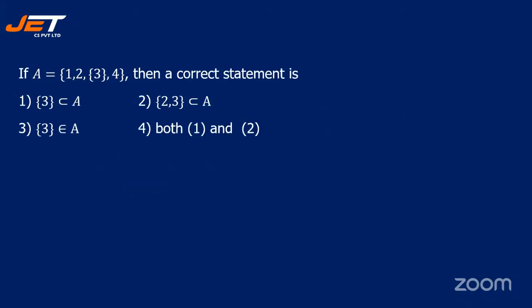Let's see the next question. If A is equal to {1, 2, 3, 4}, then a correct statement is dash. Option 1, {3} is a subset of A. Option 2, {2, 3} is a subset of A. Option 3, 3 is an element of A. Option 4, both 1 and 2. Right? You can give me the answer.